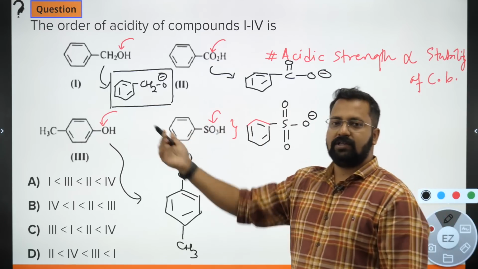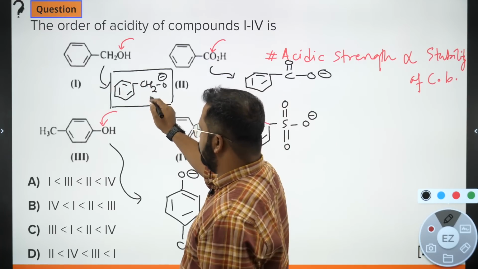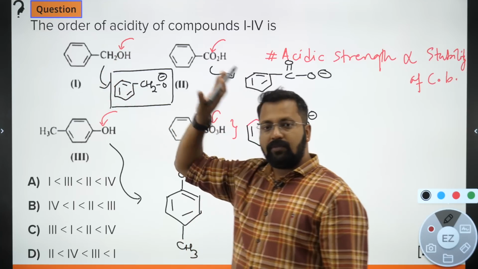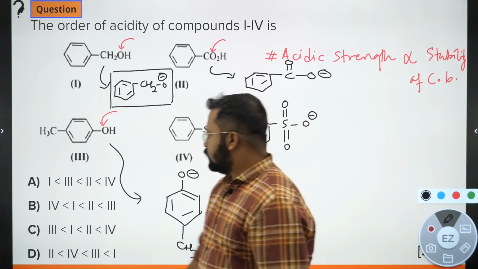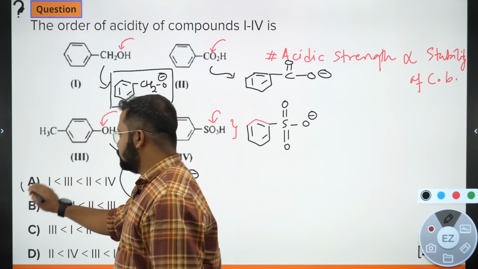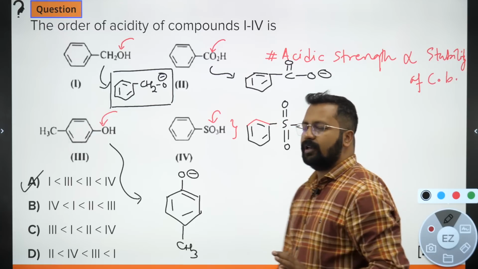So in the first case there is no resonance at all, and so the first one is the conjugate base produced from this compound. So this compound will become the weakest acid. So 1 should be the weakest acid. We have only one option. Answer should be A. But let's try to identify why 4th would be the strongest acid.